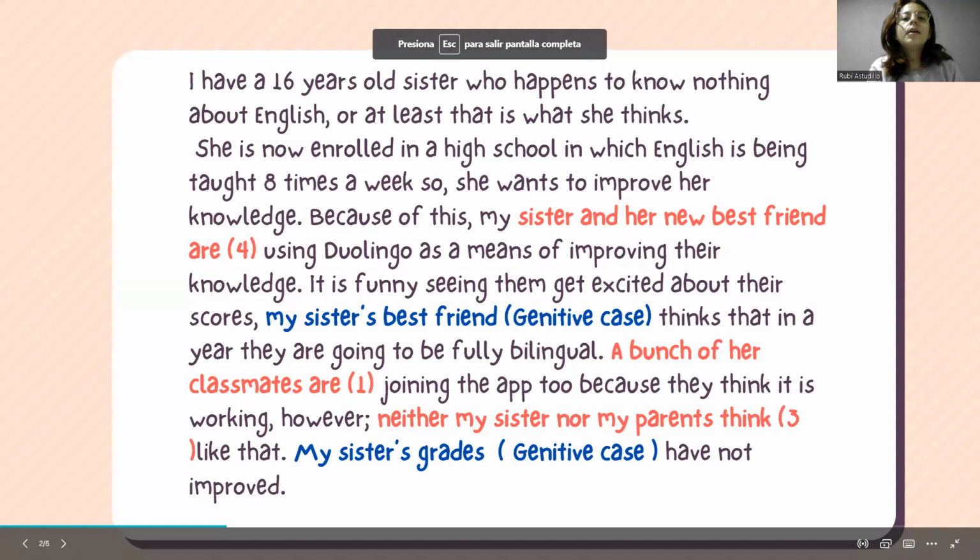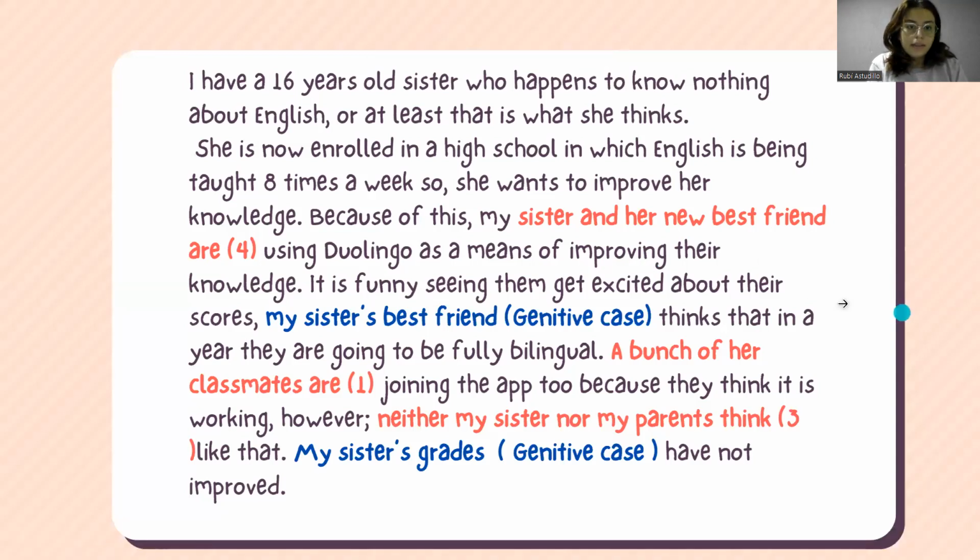let's start. I have a 16-year-old sister who happens to know nothing about English, or at least that is what she thinks. She is now enrolled in a high school in which English is being taught 8 times a week, so she wants to improve her knowledge. Because of this, my sister and her new best friend are using Duolingo as a means of improving their knowledge.